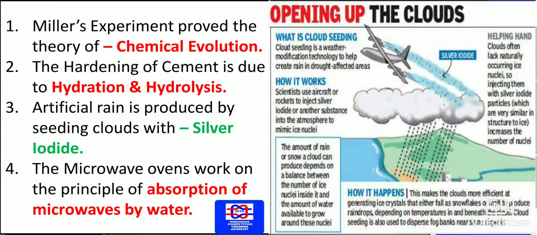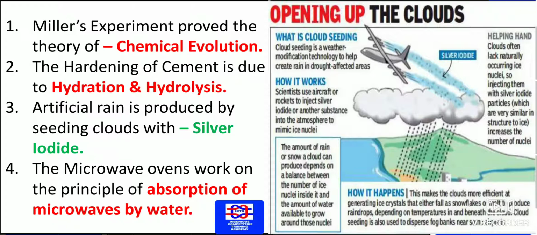Artificial rain is produced by seeding clouds with silver iodide. As you can see on the right side, artificial clouds can be made to rain with the help of throwing silver iodide just over the clouds. That directly results in maximum rain in those places.